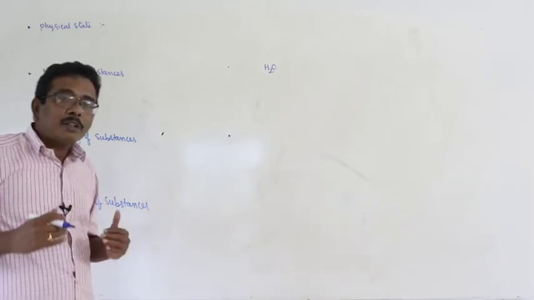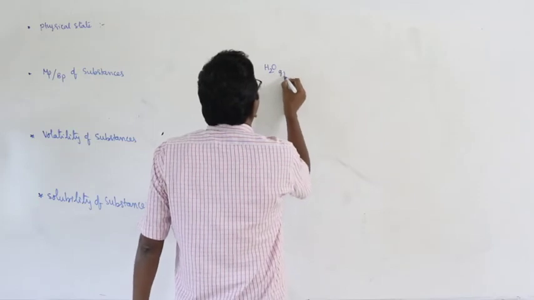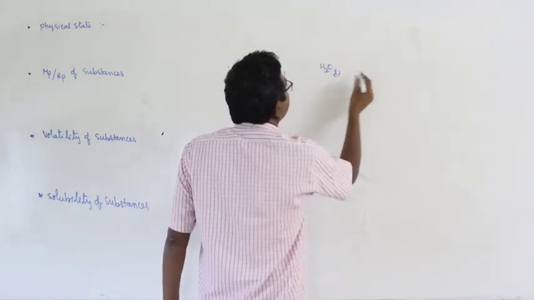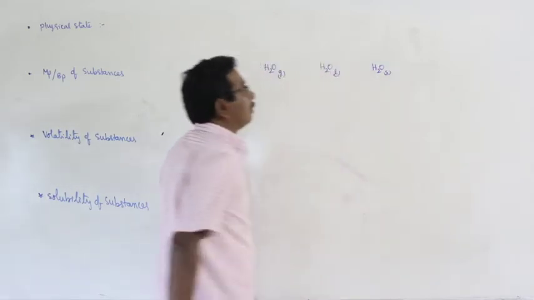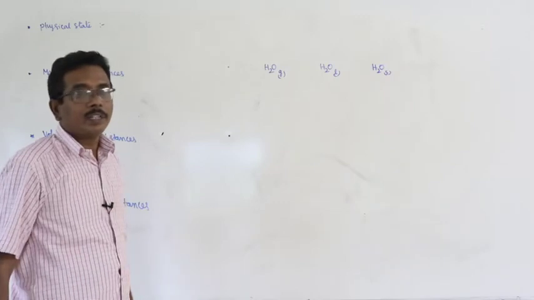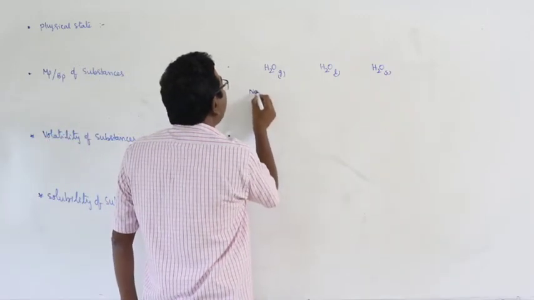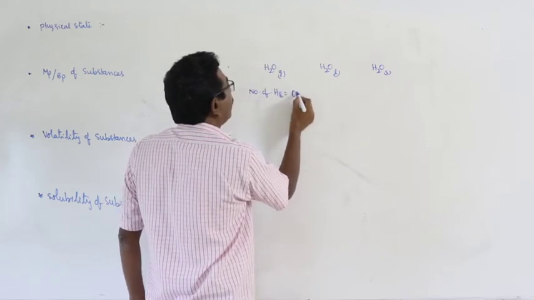Here we can observe water in three different phases. What are they? Water vapor, liquid water, and ice. In water vapor, the number of hydrogen bonds is equal to zero.